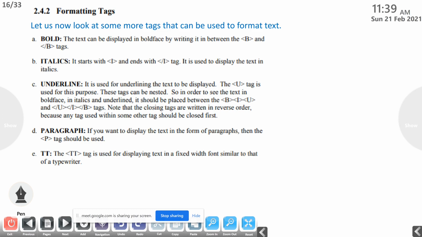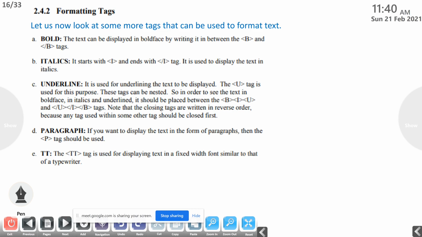Then these tags can be nested. Nested means it's a container tag, in order to see the text in bold face, in italics and underline. For example, if you want to make some text bold and also the same text italic and also the same text underlined, then how can we do it?